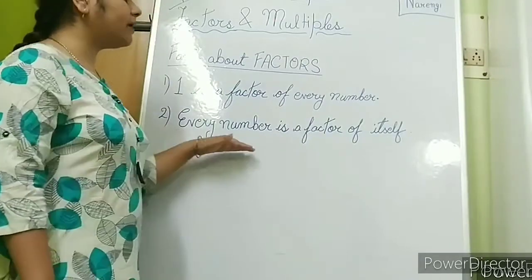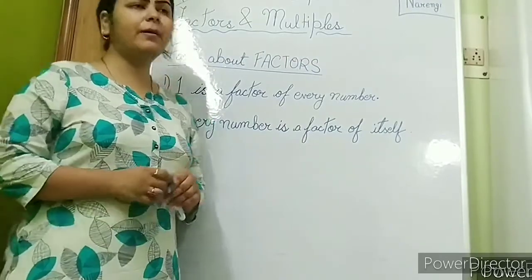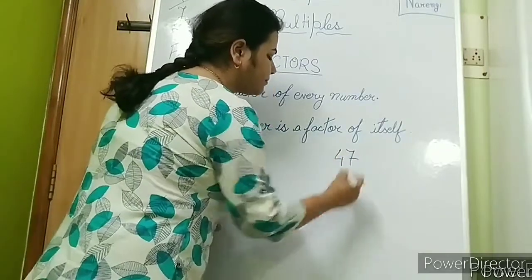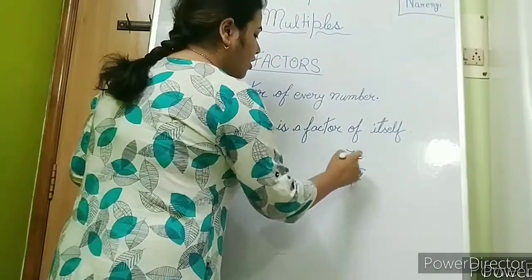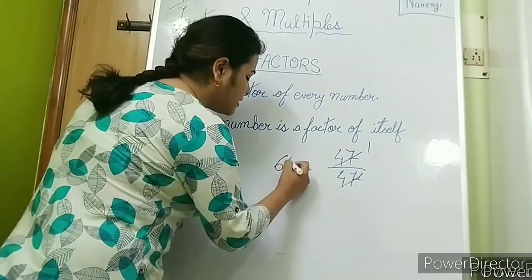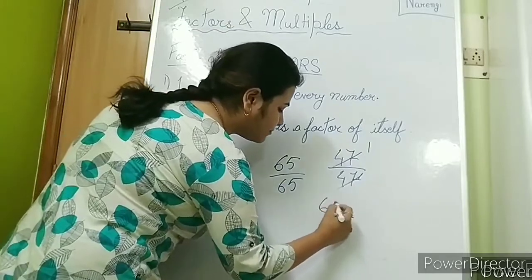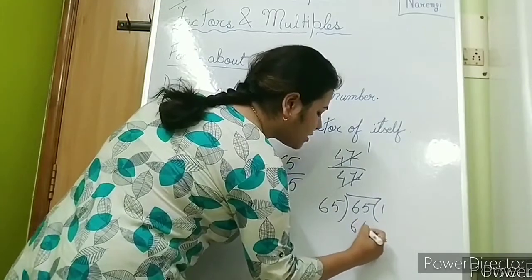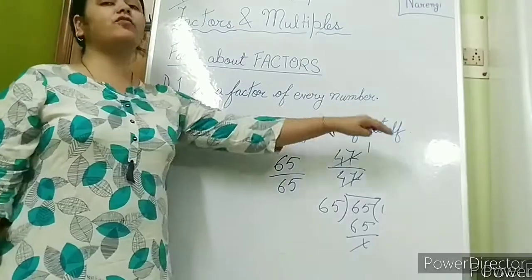Number 2, every number is a factor of itself. That is, every number can be divided by itself. Let's take 47. Can I divide 47 by 47? Yes, 47 by 47 is 1. Any number, 65. 65 can be divided by 65, and 65 ones are 65.